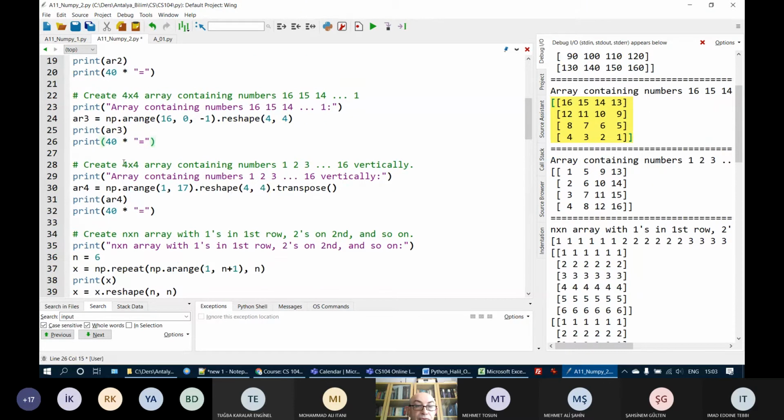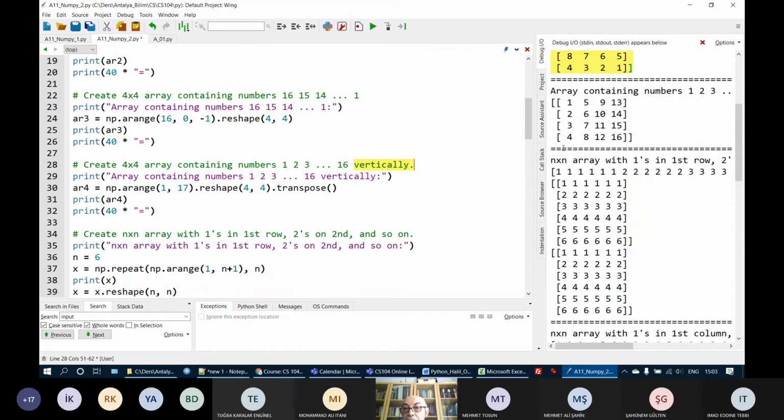Create a 4x4 array containing numbers 1, 2, 3, 4 vertically. I want to have 1, 2, 3, 4 in the first column, 5, 6, 7, 8 in the second column, and so on. How do I do this? It is easy.